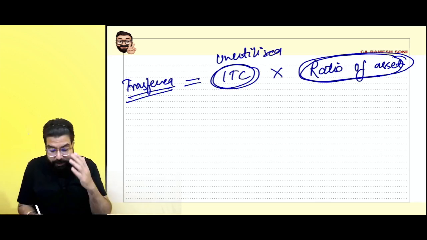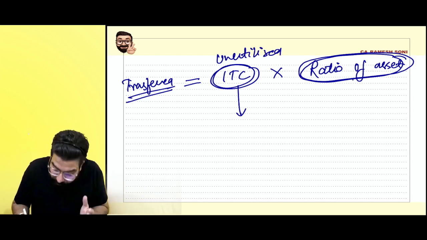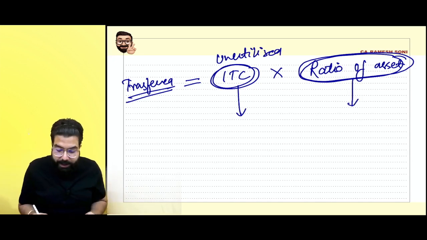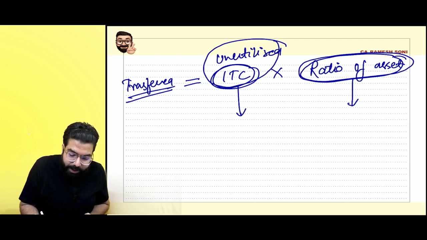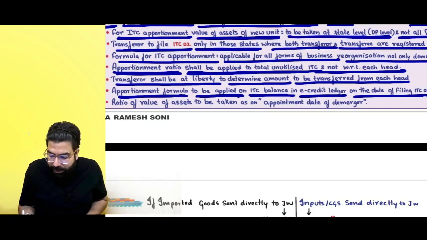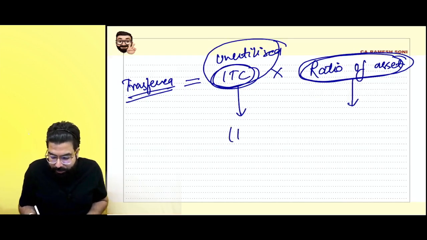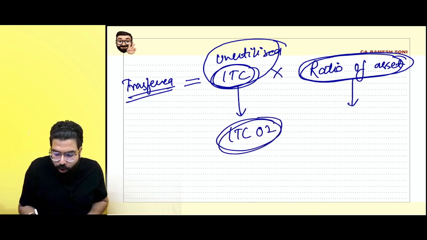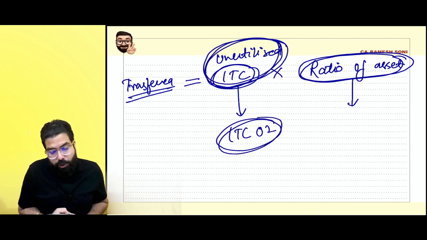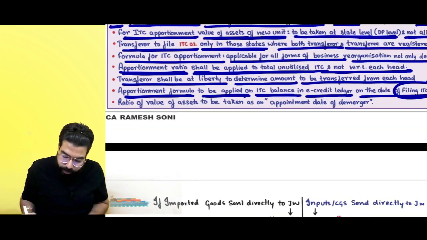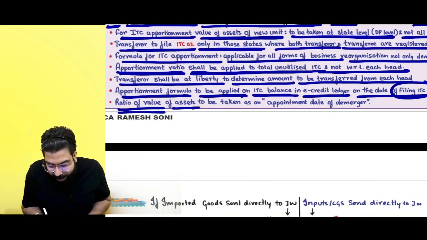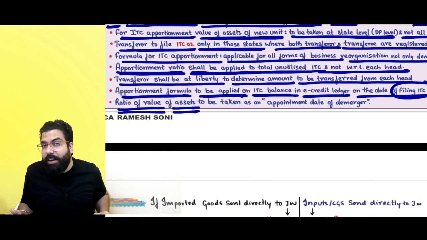They asked, which date's unutilized ITC and which date's ratio? They told that the unutilized ITC you have to take on the date of filing ITC 02. Whatever is the unutilized ITC on that date, you have to take multiplied by the ratio of value of asset. Which date's ratio of asset do you have to take?